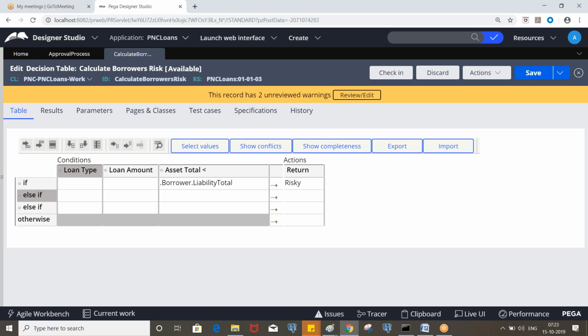So 10 plus 10, 20, 20 into 2, 40. That means the borrower can take a loan up to 40 lakhs. If the loan amount specified is 50 lakhs, then it will be risky, right?